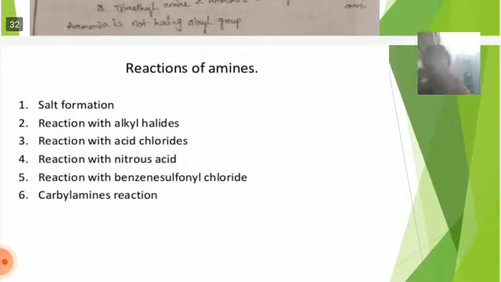Okay, next, another objective is properties of amines, or reactions of amines, or reactivity of amines. First one, salt formation.